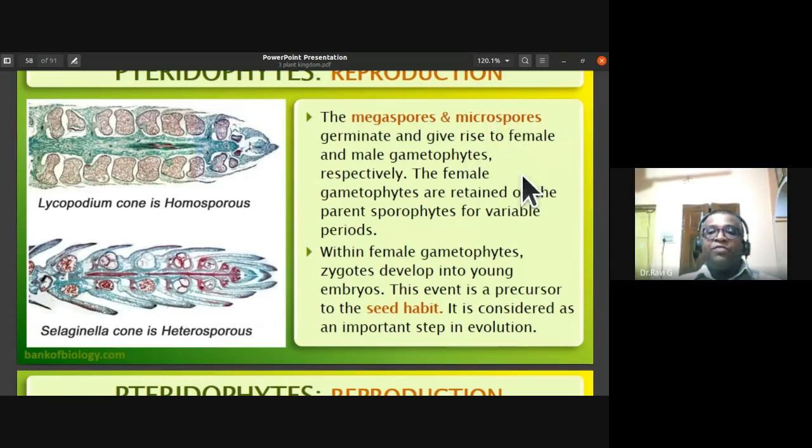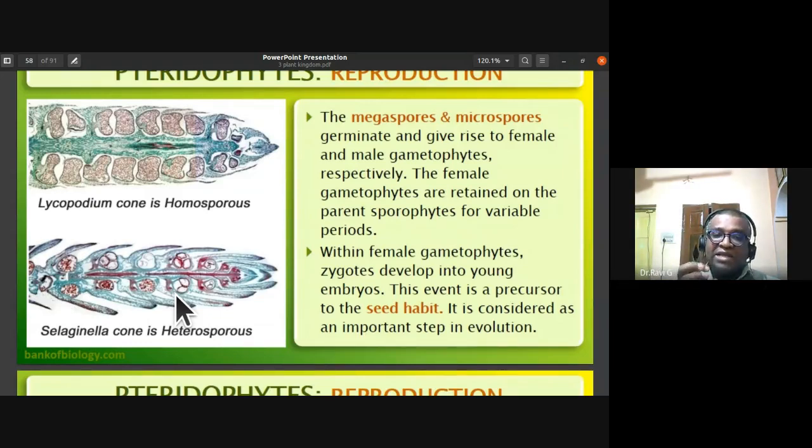The female gametophytes are retained within the parent sporophyte for variable periods. Within the female gametophyte, the zygote develops into young embryos. This event, the development of the young embryo within the female gametophyte, is similar to the seed habit. It is a precursor for the seed habit. This itself later formed the seed in gymnosperms and angiosperms.